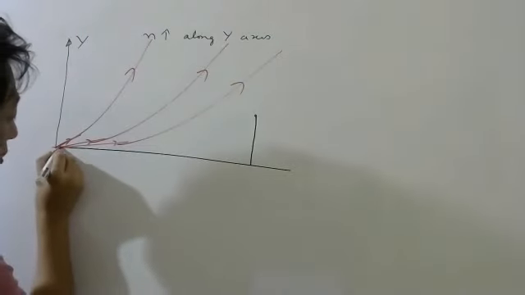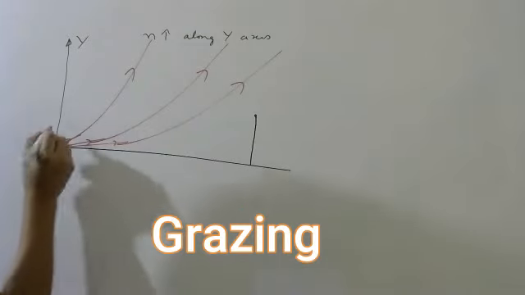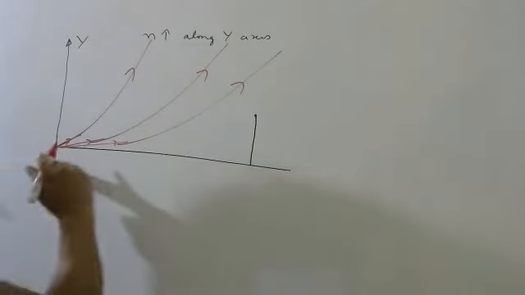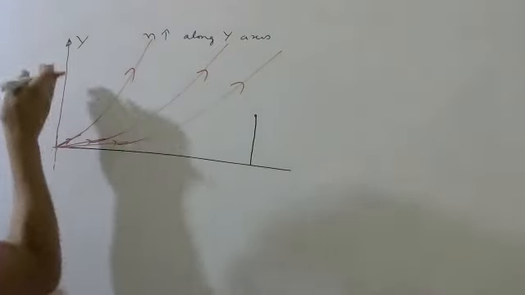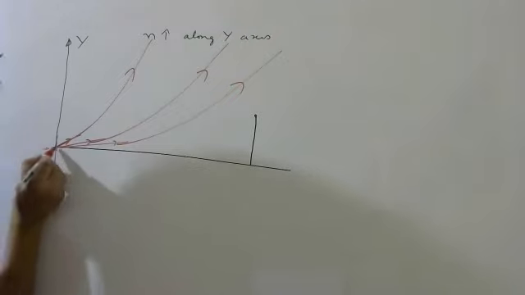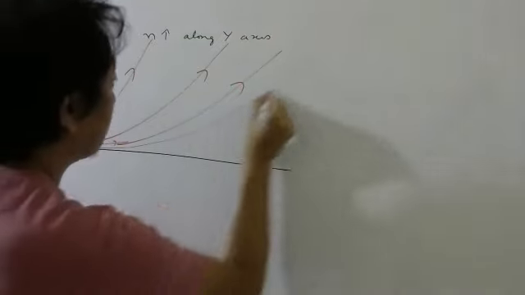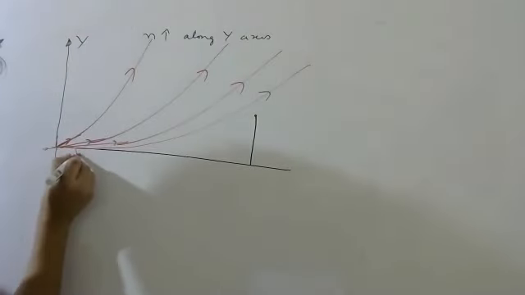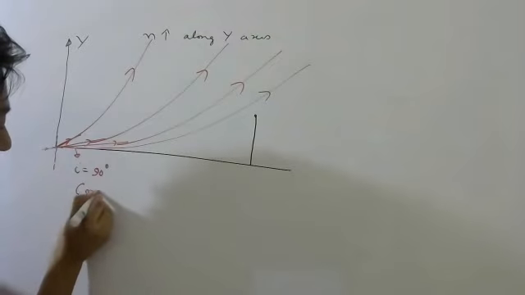And the light which is almost grazing, the angle of incidence with the normal here, this is the normal, because the refractive index is changing this way. So the light is almost hitting at 90 degrees. The light which is grazing will go like this. This is called grazing incidence.